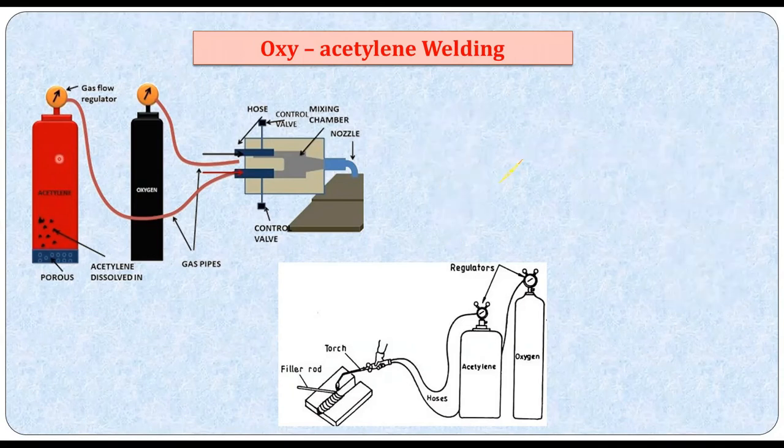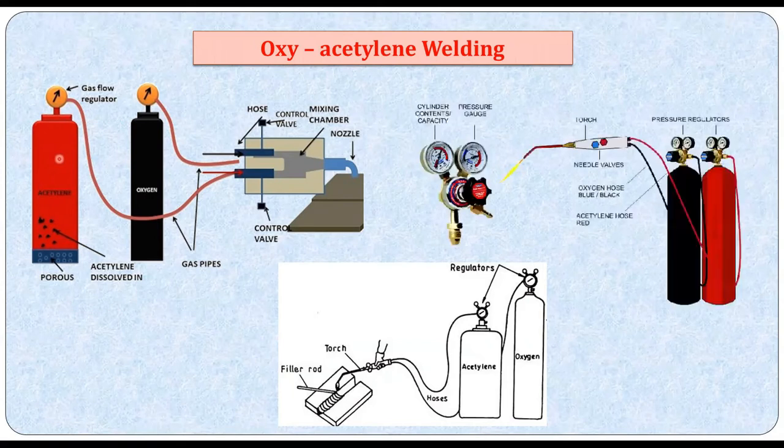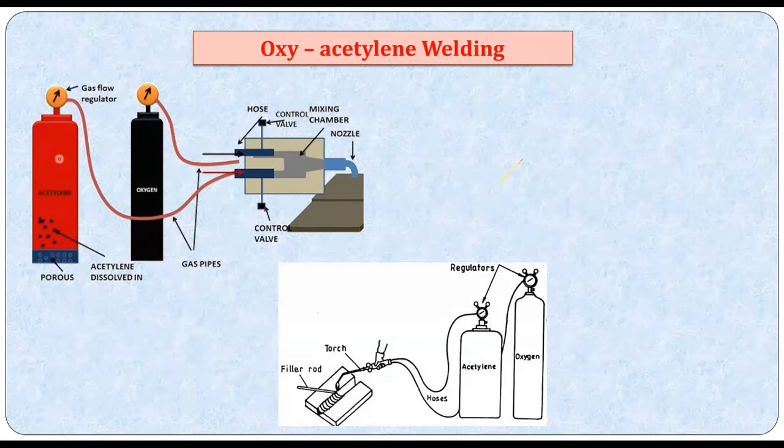There are two large cylinders you can notice on the slide. One is an oxygen cylinder, which you can denote in black color, and another is an acetylene cylinder. Pressure regulators are there, gas flow pressure regulators. They control the flow of gases to the welding torch. This center assembly is called the welding torch.